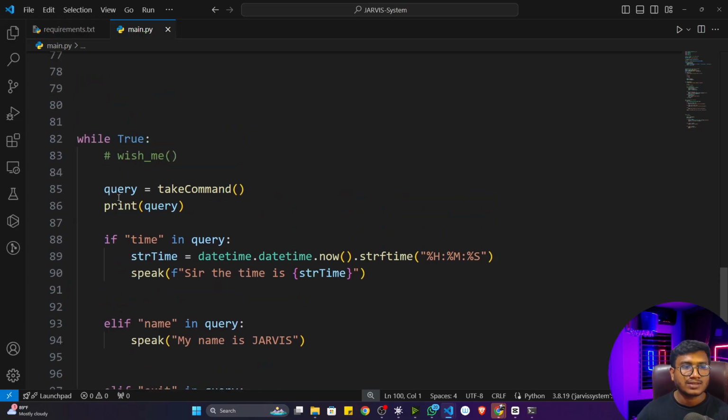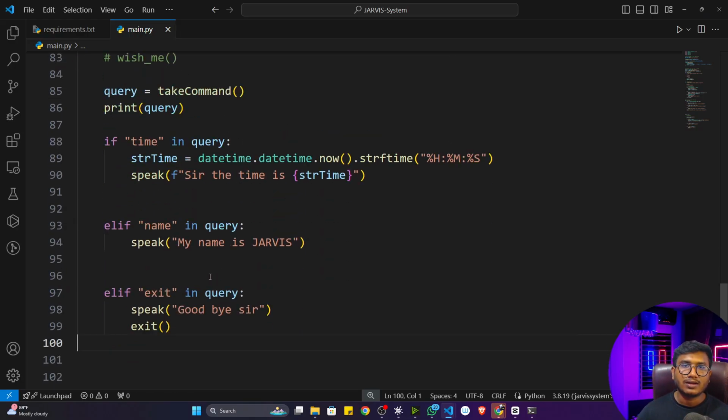Okay, so every command you can set here, all the tasks you can perform here. If you just simply search on Google, like Jarvis different command, you will see people have already written different commands. You can use them in your condition as well. I'm going to show you some of the commands and tasks. Apart from that, you can add more. This should be your task actually.